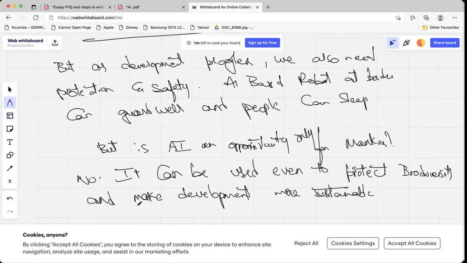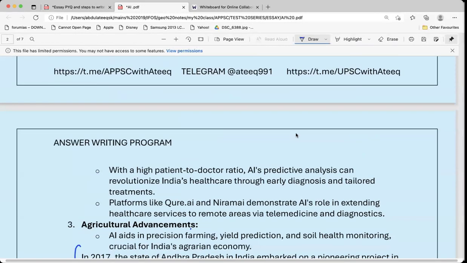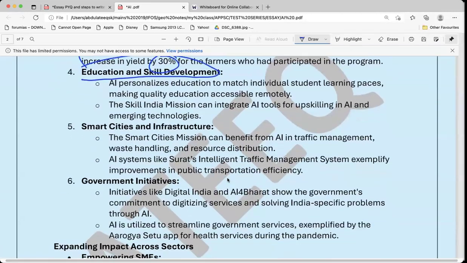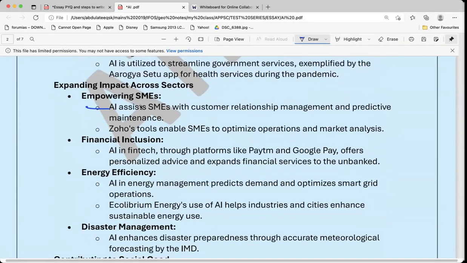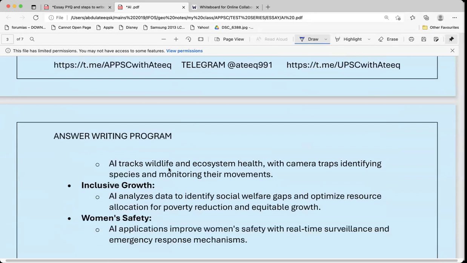So then I will add an example. Whatever the example, see here, this content will be helpful for me in adding the content. I have given SMEs. Zoho tools enabled small micro enterprises to optimize operations and market analysis. Even in disaster management and social good, in biodiversity, tracking wildlife and ecosystem through camera traps. Currently, we have introduced cheetahs. We will be able to identify, predict through simulation techniques how the cheetahs can survive, how they can be protected, or what is causing threat to them.